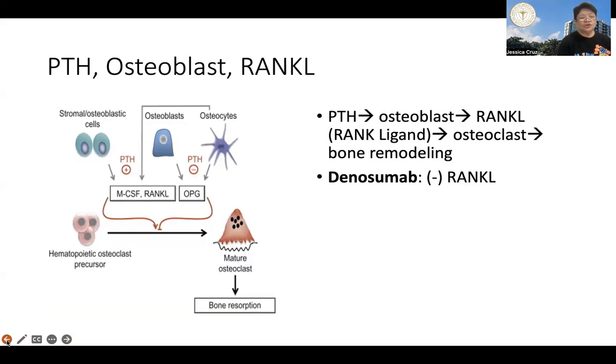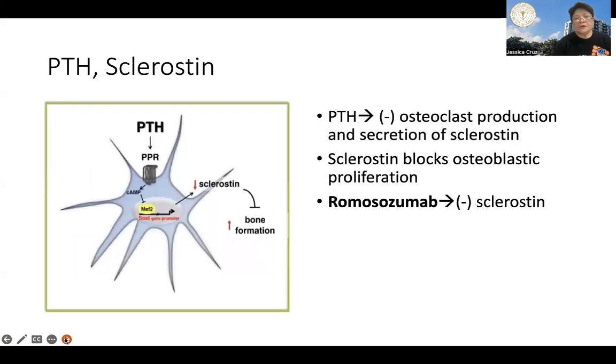Okay, now what is denosumab? Denosumab is a synthetic monoclonal antibody that is developed to counter or oppose the effect of RANKL. So this has a place in the treatment of several bone conditions, including osteoporosis. I mentioned earlier also that PTH inhibits the production and secretion of sclerostin by the osteocytes.